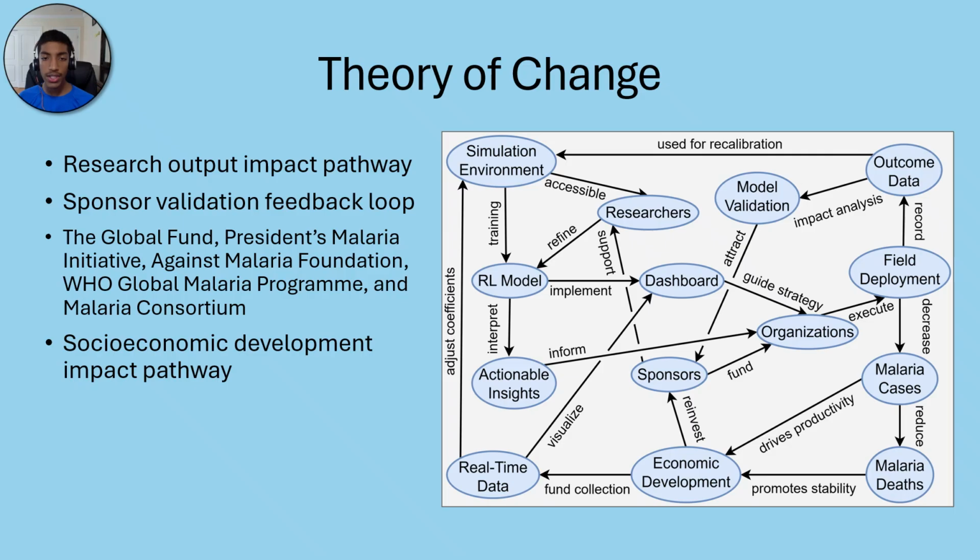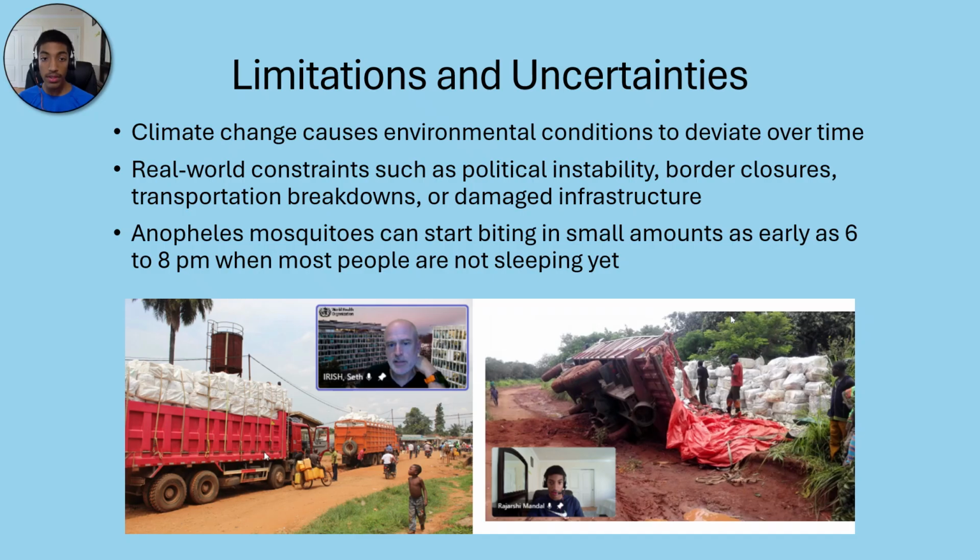Our theory of change details how research outputs, sponsor engagement, and socioeconomic development work together to support long-term malaria prevention. Full details of each impact pathway are in the written report. One limitation is that unexpected political instability, border closures, and damaged infrastructure can delay or prevent ITNs from reaching their intended destinations, creating implementation gaps our model cannot control.